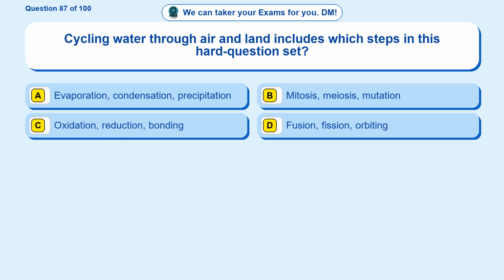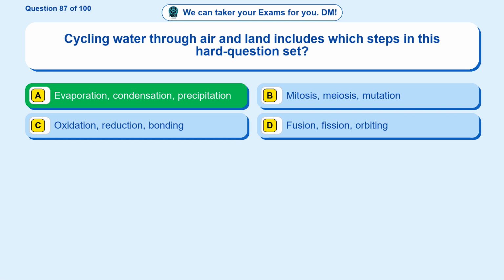Question 87. Cycling water through air and land includes which steps in this hard question set? Option A, evaporation, condensation, precipitation. Option B, mitosis, meiosis, mutation. Option C, oxidation, reduction, bonding. Option D, fusion, fission, orbiting.